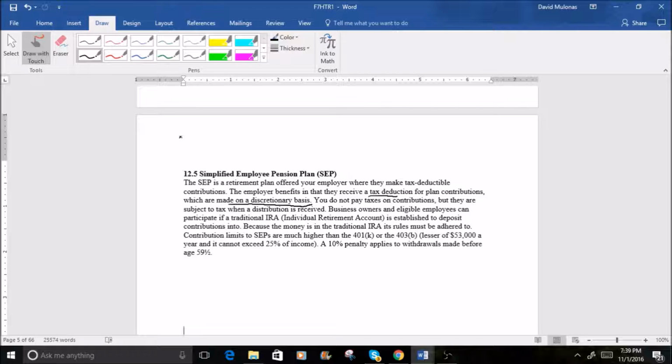Now, for contributions, you don't pay taxes, and they are only subject when a distribution is received. So this is like all the other retirement plans we've talked about. Business owners and eligible employees can participate. Now, the difference here is when we say participate, that means they have to have an IRA. So if you're going to be in a plan like this, you as an individual are going to have an IRA, an individual retirement account, okay? So you create the account and the employer puts money into it.